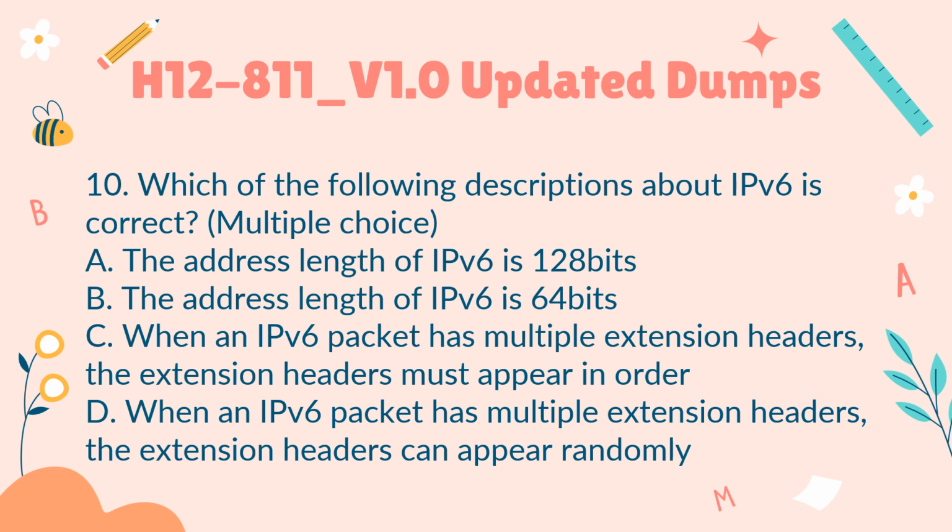10. Which of the following descriptions about IPv6 is correct? Multiple choice. A. The address length of IPv6 is 128 bits. B. The address length of IPv6 is 64 bits. C. When an IPv6 packet has multiple extension headers, the extension headers must appear in order. D. When an IPv6 packet has multiple extension headers, the extension headers can appear randomly.